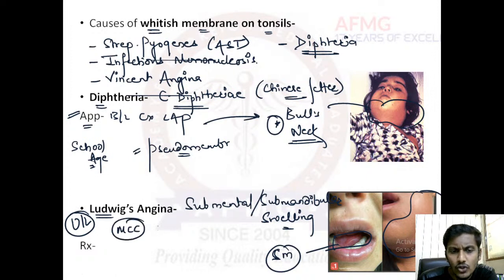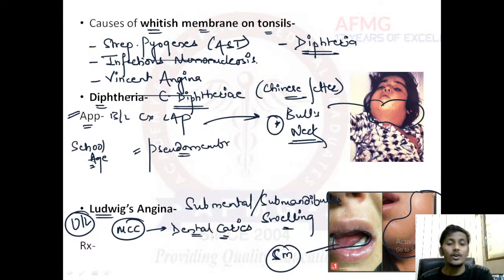So please remember, the most common cause of Ludwig's angina would be dental. Very good. It is dental caries. Most common cause of Ludwig's angina is dental caries. It can also be seen after a dental procedure if sterility was not maintained properly.